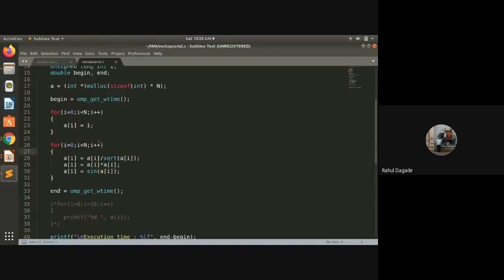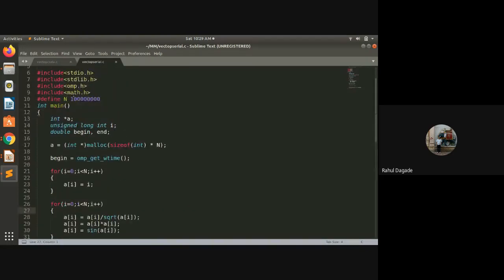Now, we have a vector. Since we have to allocate too much memory, let's say 10 raised to 8 or 10 raised to 7, we cannot have an array like 1, 2, 3, 4, 5 like this. We cannot have this memory on the stack, because the stack has a limitation. So we can leverage dynamic memory, that is the heap memory. Heap memory can be used by dynamic memory allocation. So the dynamic memory allocation concept is used.